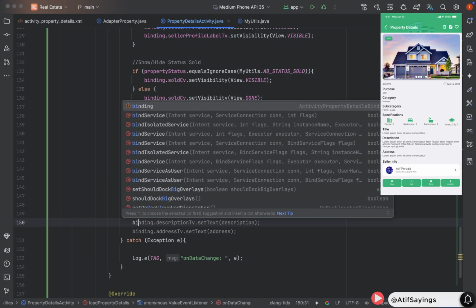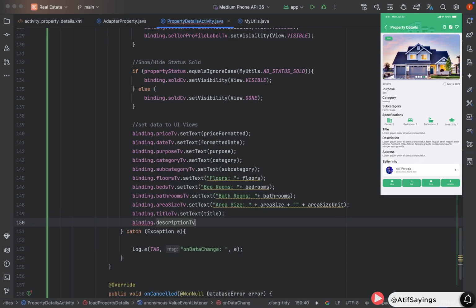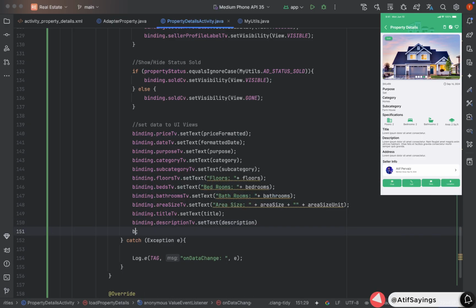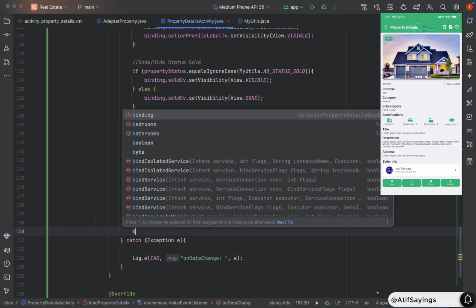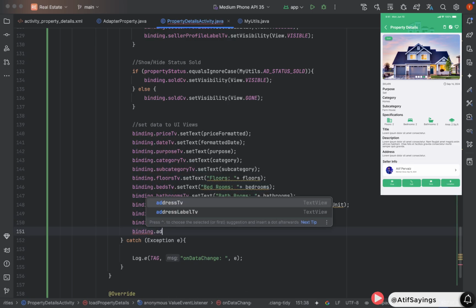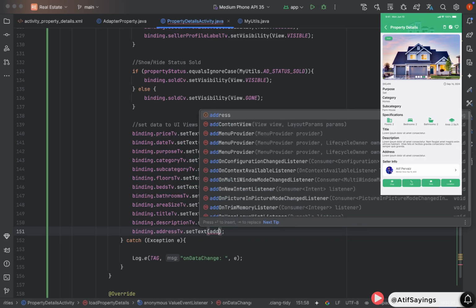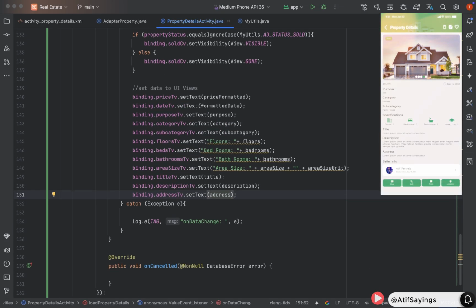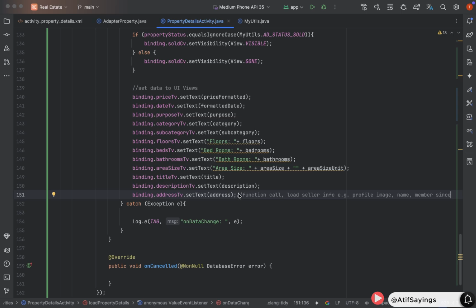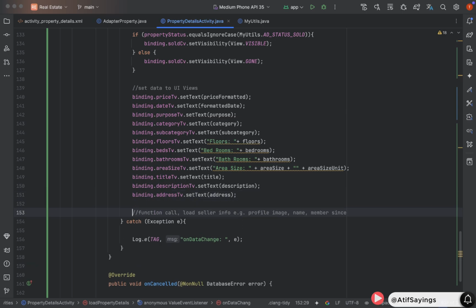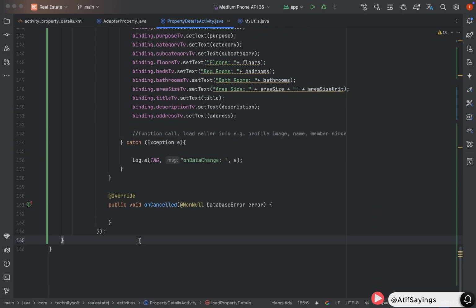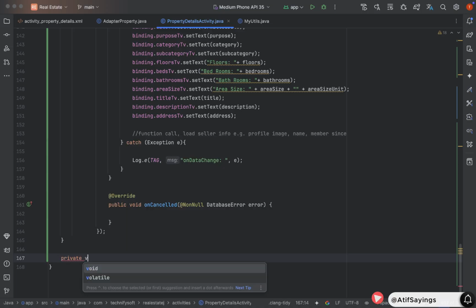The next information that we need to show is the description of the property. binding.descriptionTextView.setText. Pass the description as parameter. After setting the description, we also need to show the address of the property. binding.addressTextView.setText. Pass the address as parameter. Now the next step is to load the seller information, and we will do that in a separate function.